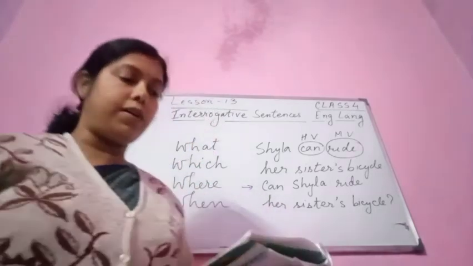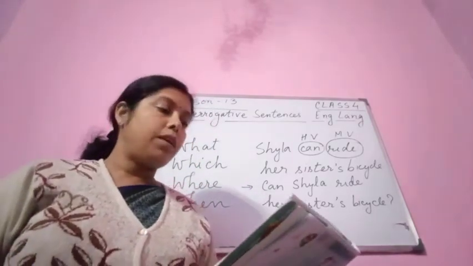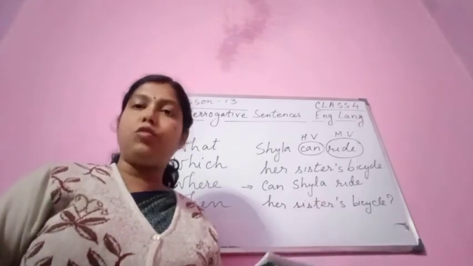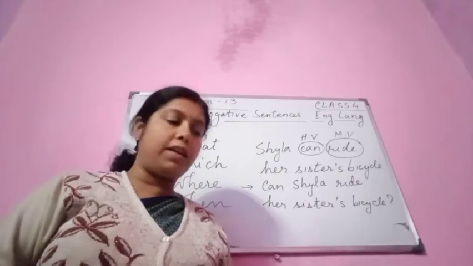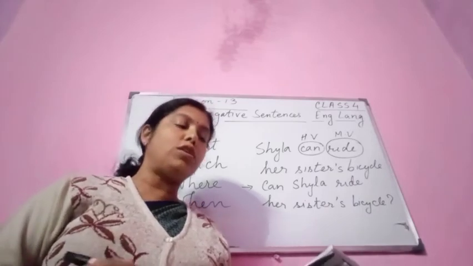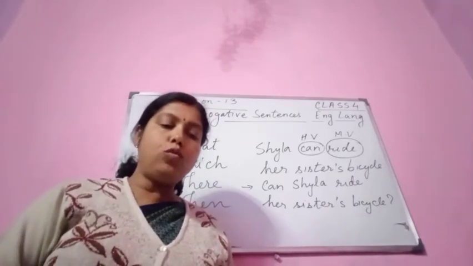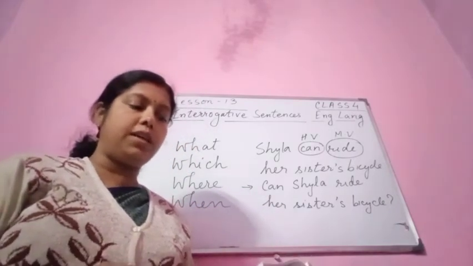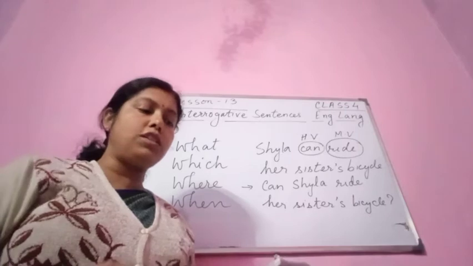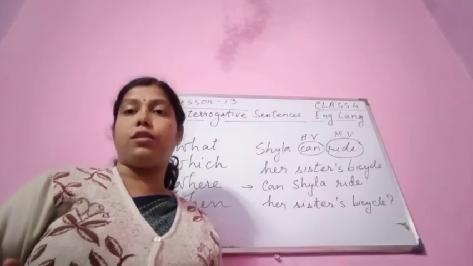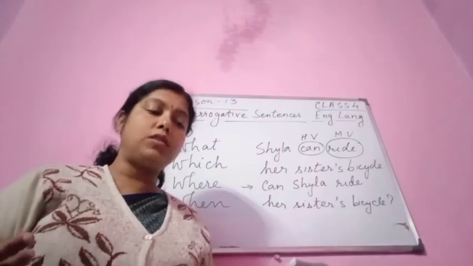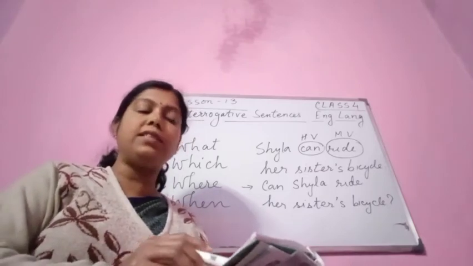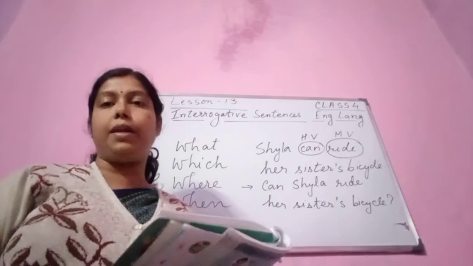Here we are going to change statements into questions. Some examples are already given here. I reach school on time every day. Do I reach school on time every day? Same thing we are doing here. I reach school on time every day. So you have to ask a question: Do I reach school on time every day? Here do is the helping verb, I is the subject and reach is the main verb.